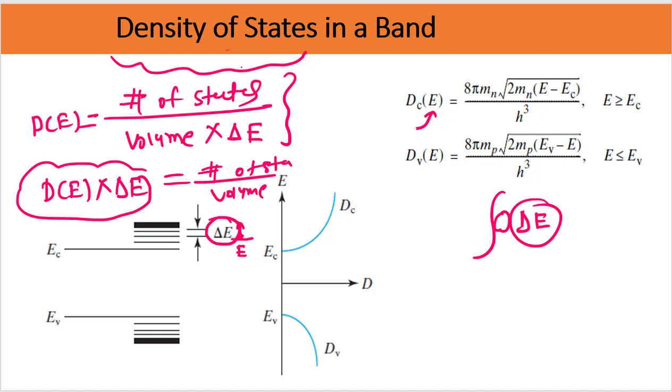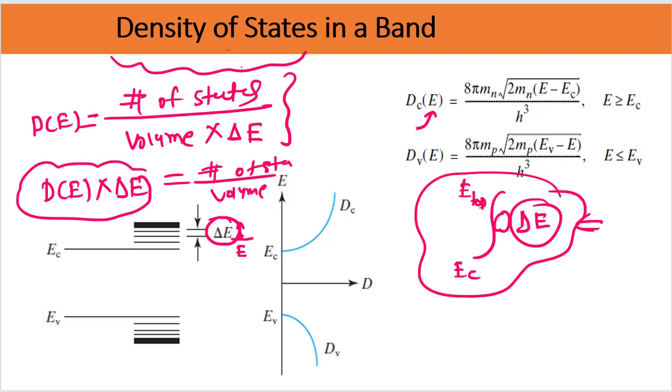So let's say if we want to find the total number of states in the conduction band, then we will be integrating from EC to whatever the top of the conduction band is. Then we can find the total number of states in the conduction band. A similar concept applies to the valence band.